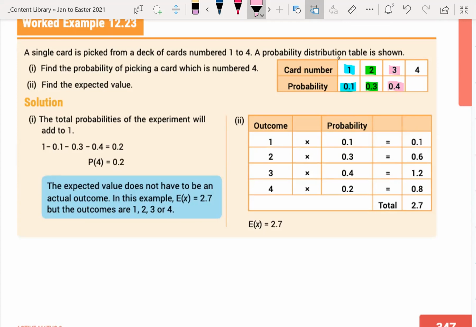Now, how do we calculate that final empty box? Well, we've done this before. We've done the likes of this before.